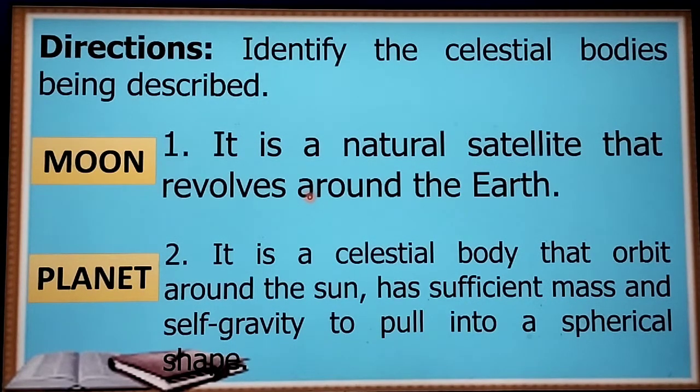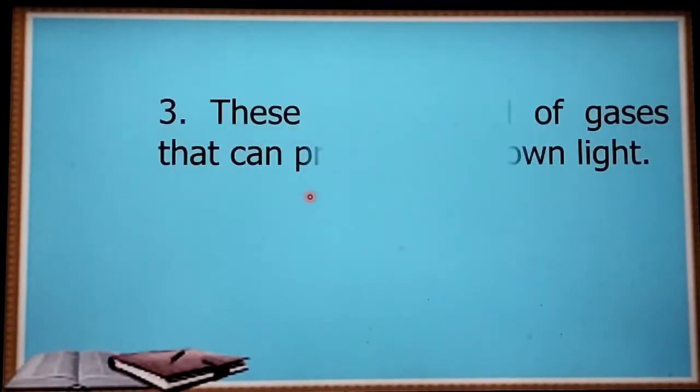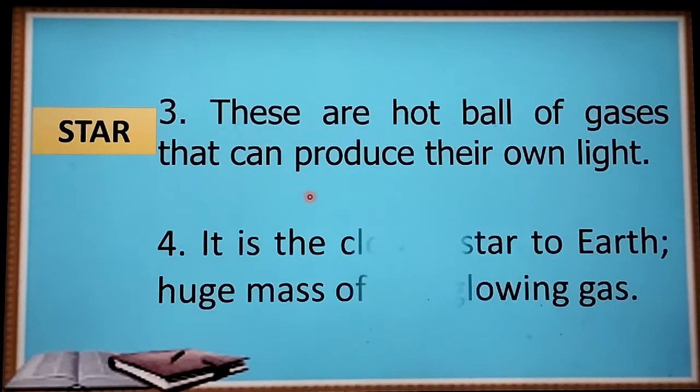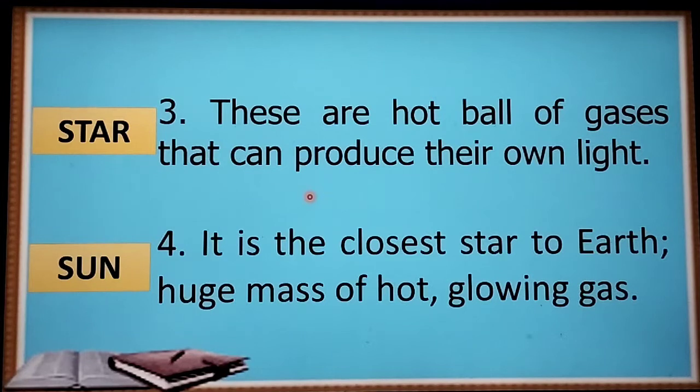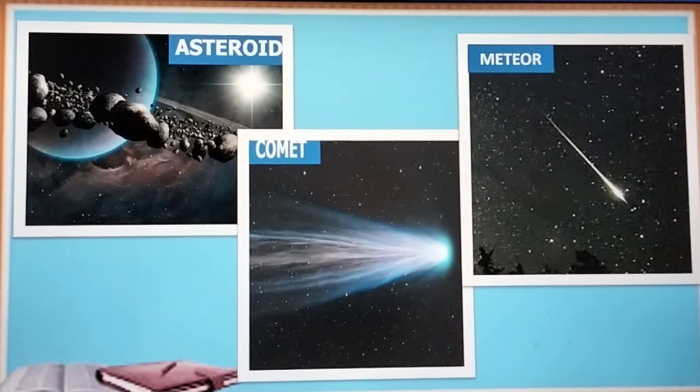So, ngayon, alam na natin kung ano yung mga iba pang bagay na makikita natin sa ating kalawakan. We have the moon, the planet, of course, meron tayong star, and then sun is also a star. So, tandaan ha, yung sun na nakikita natin, that is a star, and that is actually the closest star to Earth. Remember.